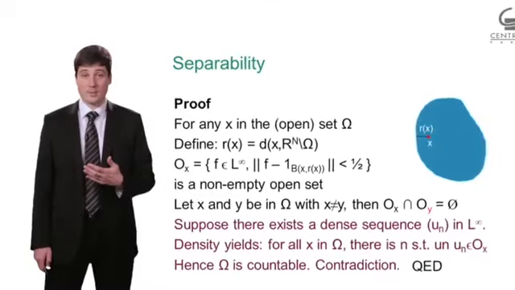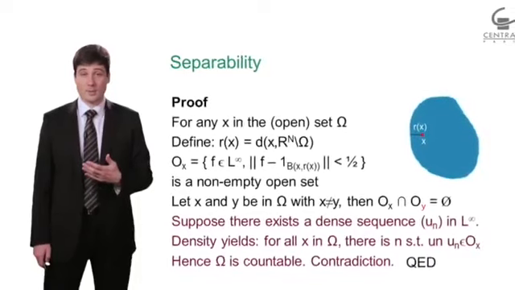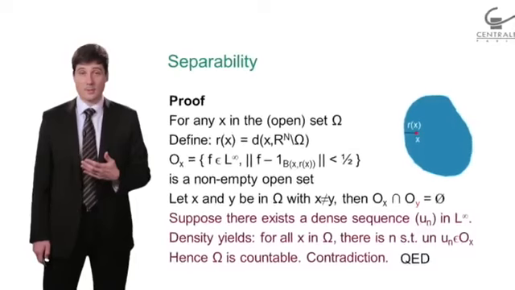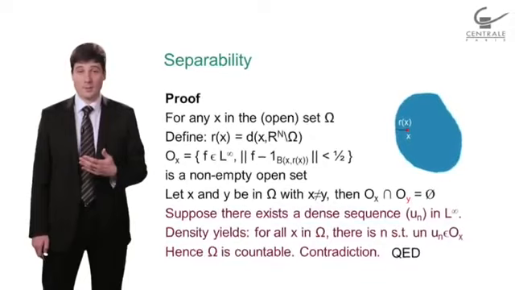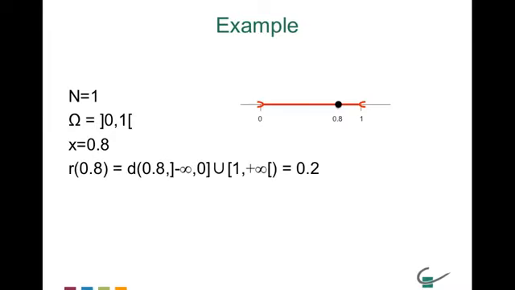Now here's the proof that L infinity is not separable. I define Rx and Ox, and what I will do is give you an example so you can understand better what we're doing here. Let me give you an example for N equals 1, and the open set omega will be the interval (0, 1). Now, let me give you an example for x equals, say, 0.8. So if x is equal to 0.8, the r of 0.8 will be the distance to the boundary, basically, of the interval, so that will be 0.2.